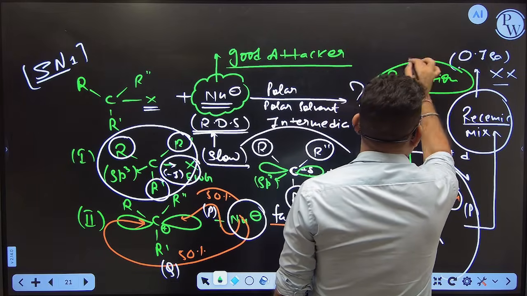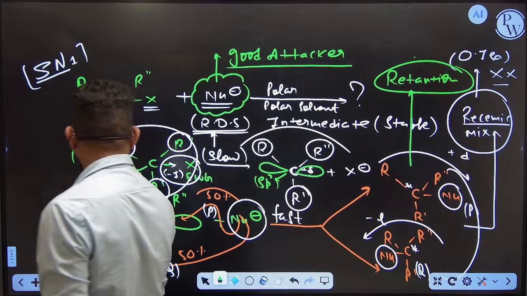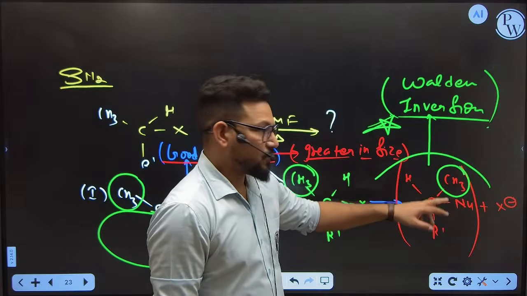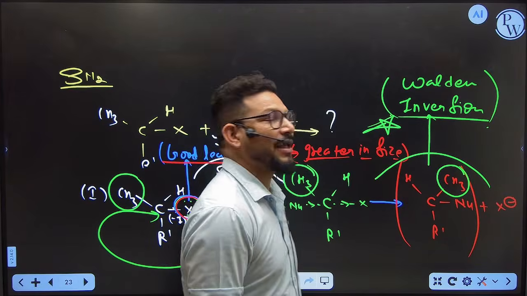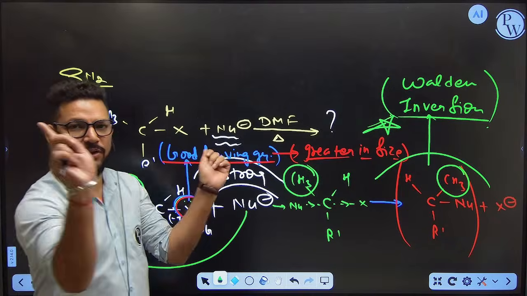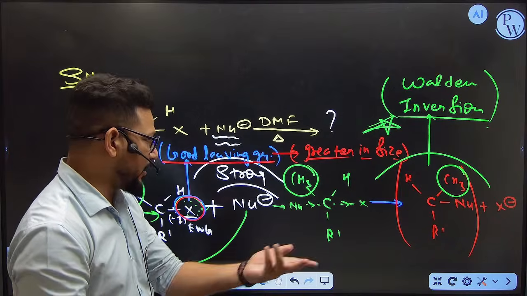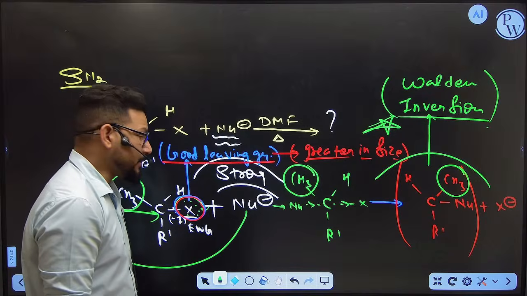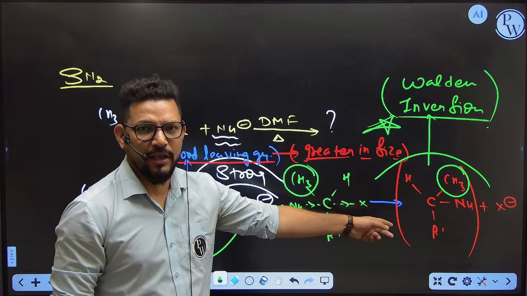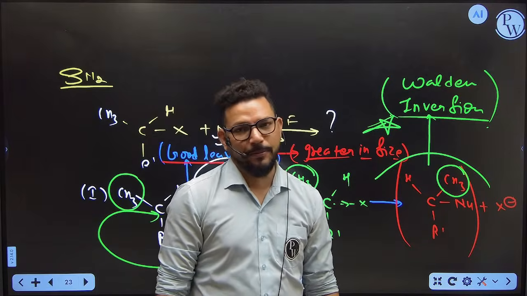So this is called the retained product, and this is called the inverted product. So in SN2, inversion is going to happen. Why? Because of the attack from the back side, and through the stronger attack, the compound is getting flipped or inverted. Are you getting my point? So that means there is no possibility to form a racemic mixture here. So the SN2 product can be optically active in nature.